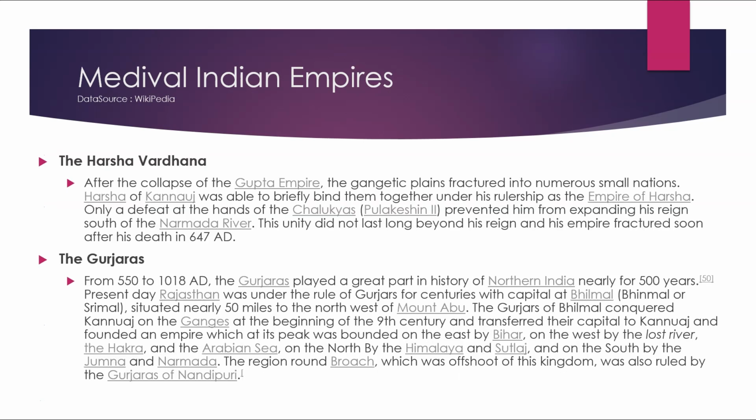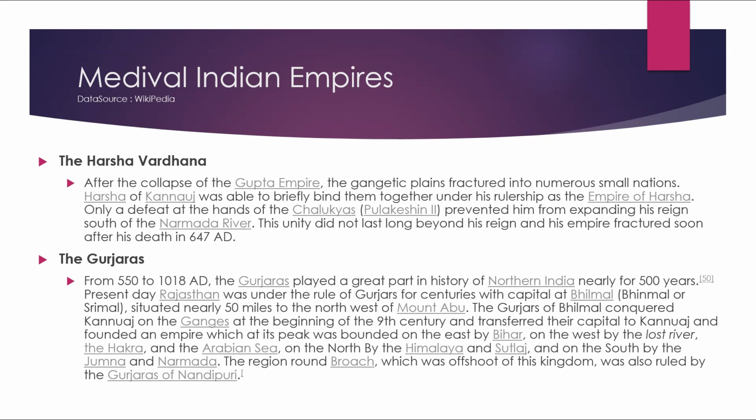The Harshvardhan. After the collapse of the Gupta Empire, the Gangetic plains fractured into numerous small nations. Harsha of Kannauj was able to briefly bind them together under the rulership of the Empire of Harsha. Only a defeat at the hands of the Chalukyas prevented him from expanding his reign south of the Narmada River. The unity did not last long beyond his reign, and the empire fractured soon after his death in 647 AD.